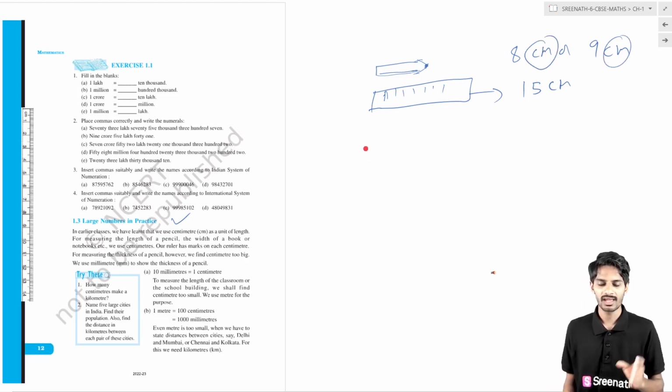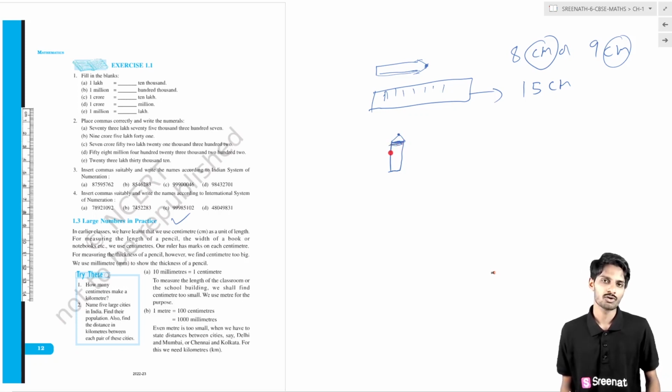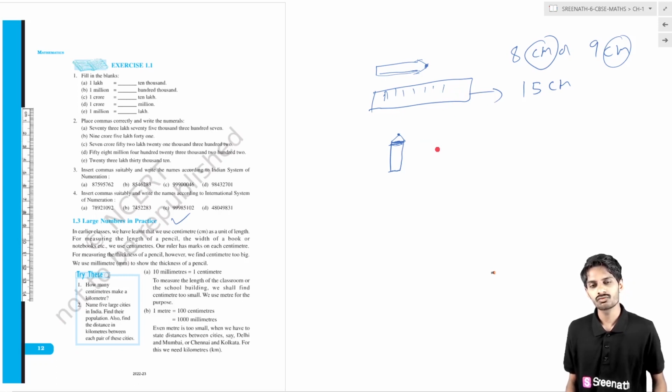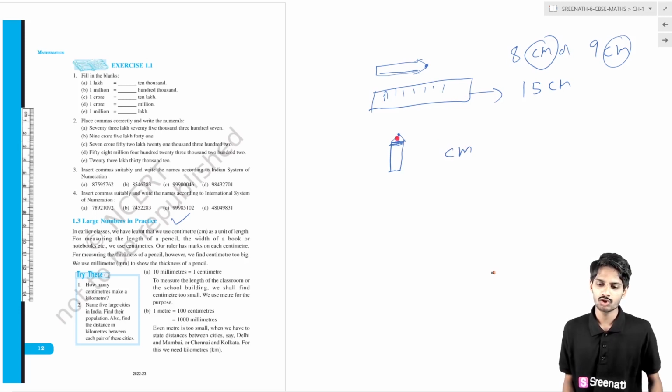Otherwise, if I ask you to find the thickness of your pencil, if you again use your roller scale and want to find it in centimeters, it is somewhat difficult. The value you are measuring is less than a centimeter, so the value will be in millimeters.